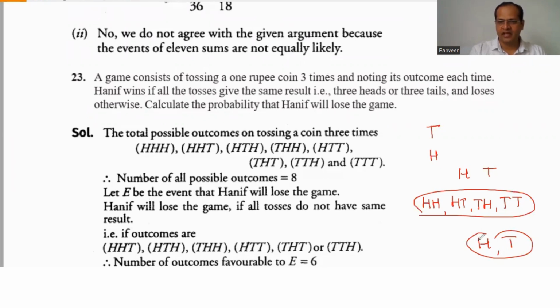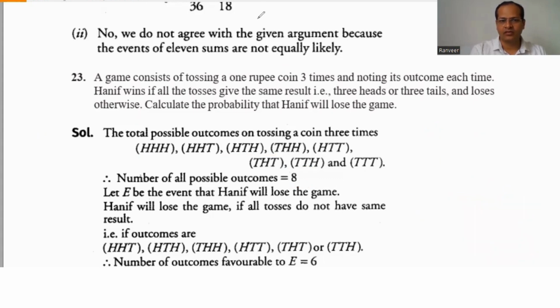So the total sample space is HHH, HHT, HTH, HTT, THH, THT, TTH, TTT. So the total number of outcomes is 8. Now this is the first step: find the total sample space.